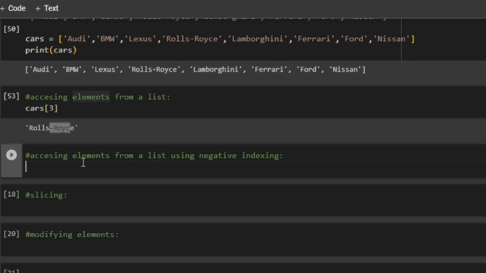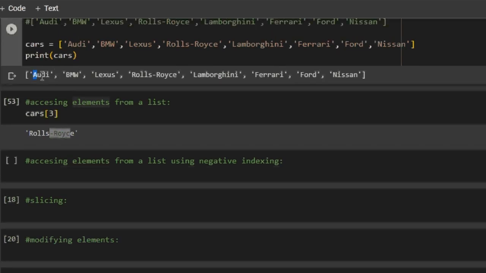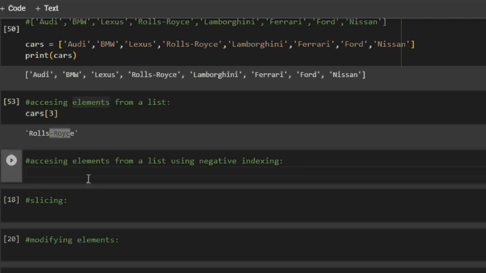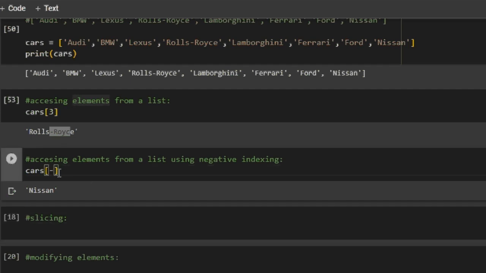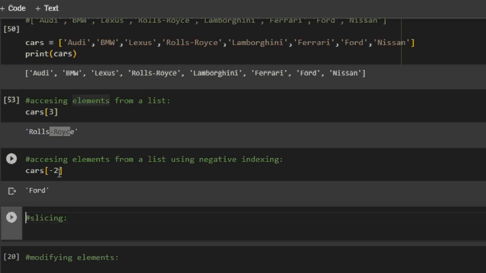The next thing is accessing the elements from a list using negative indexing. So here we have the indexing from 0, 1, 2, and so on. We can also access the elements with negative indexing, that starts from -1, -2, and so on. So let's say I want to print Nissan. I will write cars square brackets -1, and if I run it, I get the last element in the list, that is Nissan. What if I need the second last element? I will write -2 and I get Ford.